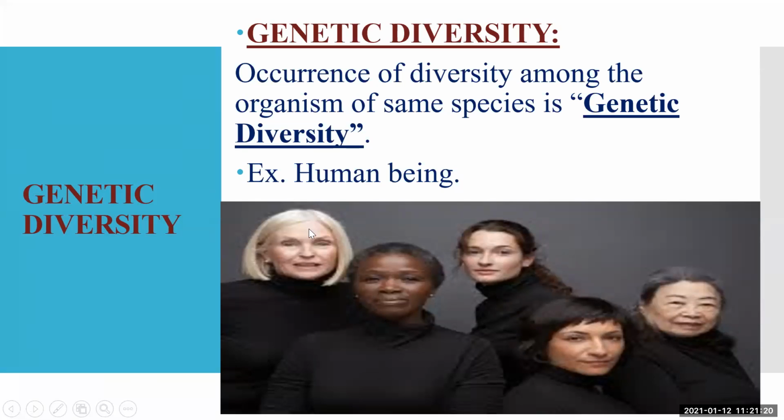You can see the hair color, eye color, skin color, their height, their eye structure, their nose structure, they vary. So this is nothing but genetic diversity. Their genes are different from each other, and every human being is different from each other, though they come under one species, the human species, but they are genetically different. So occurrence of diversity among the organisms of the same species is genetic diversity.